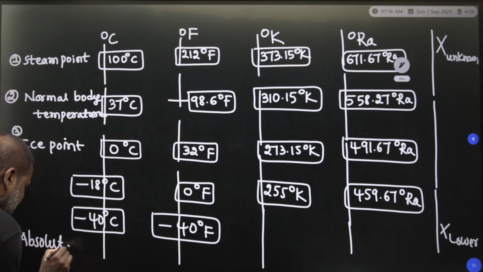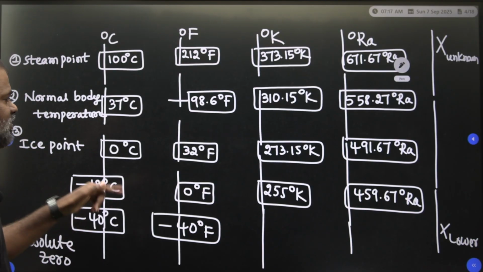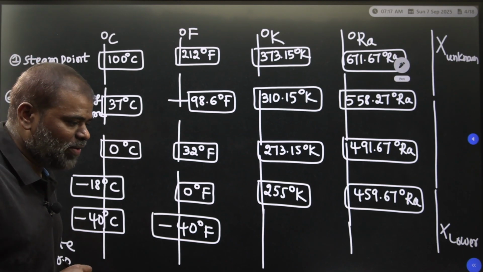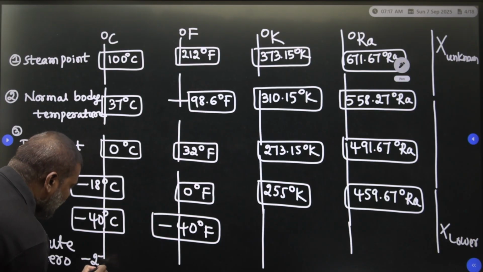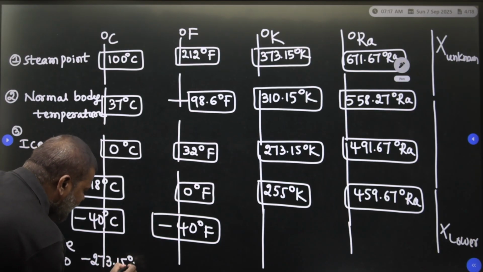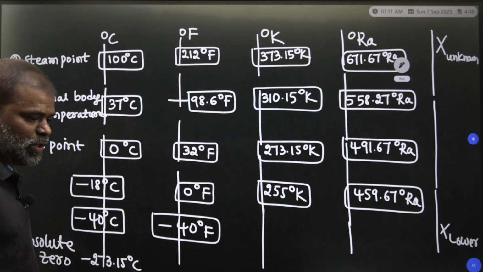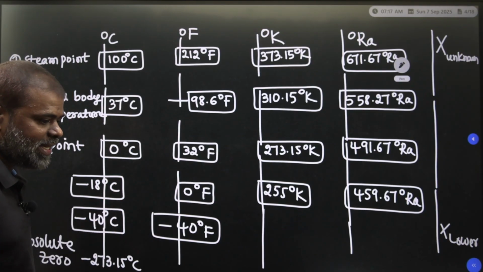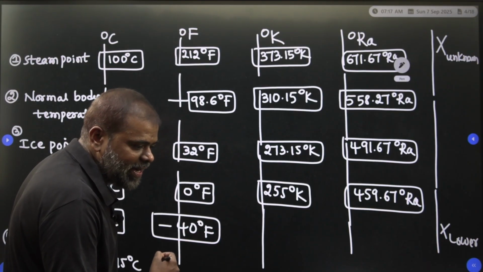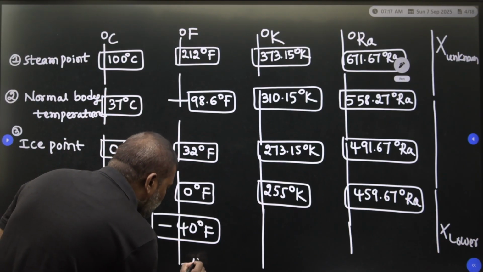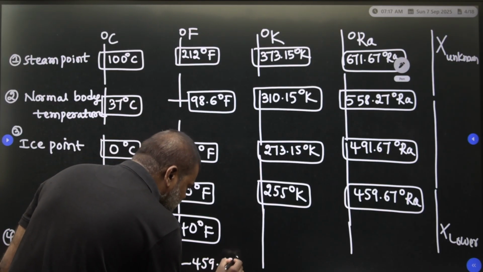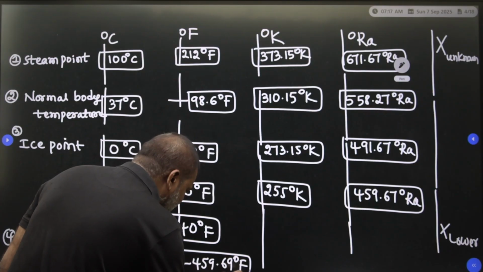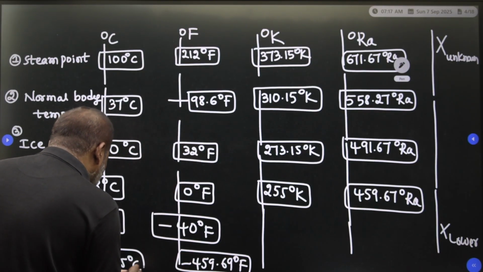You are going to take the absolute 0 values in terms of degree centigrade, degree Fahrenheit, and Rankine. What is the absolute 0 value? Minus 273.15 degree centigrade. This is the absolute 0 value in terms of degree centigrade. In terms of degree Fahrenheit, what is the absolute value? Minus 459.60 degree Fahrenheit.